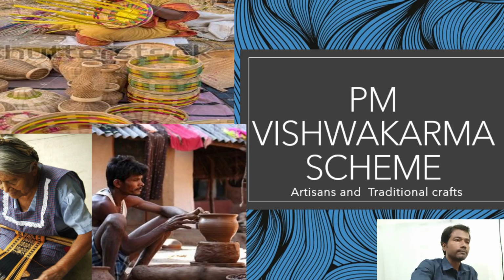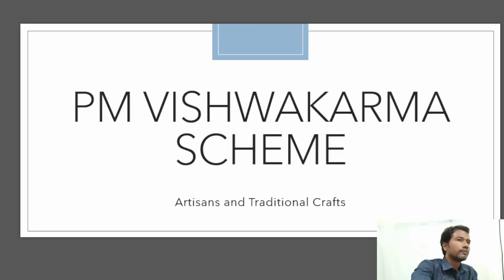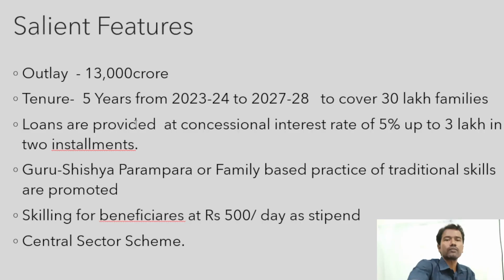So let us begin with the PM VISWAKARMA scheme. Who are the beneficiaries? Artisans and traditional crafts. In fact, almost 18 traditional occupations are covered under this scheme. We will see them one by one. First, let us begin. What are the salient features of the PM VISWAKARMA scheme? How much amount is allocated by the central government?